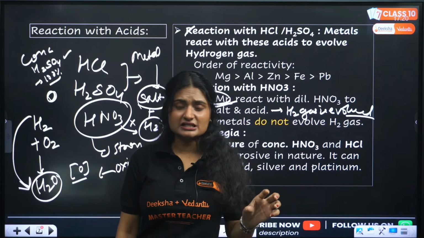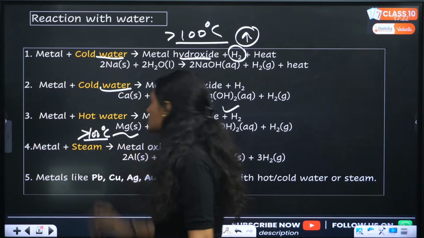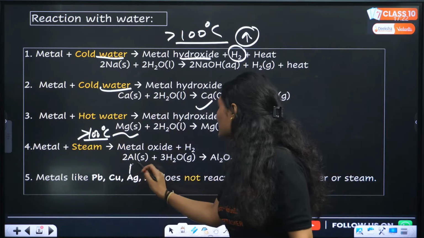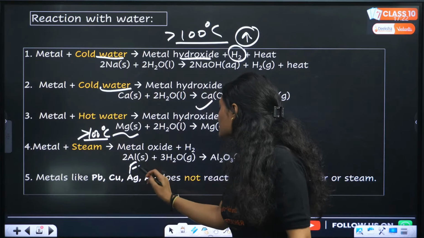Then some metals react with hot water, like magnesium reacts with hot water, right? And whenever a metal reacts with water, we get metal hydroxide and hydrogen gas. But there is an exception. When metal reacts with water vapors, that is steam, it has a much greater temperature, greater than 100 degrees Celsius. When some metals, for example aluminum, iron, react with steam, what happens? We get metal oxide, not metal hydroxide. Why metal oxide?